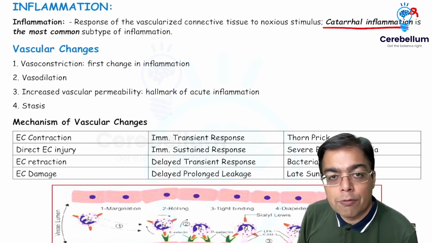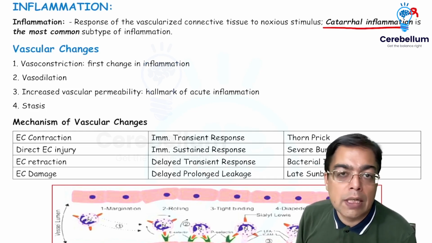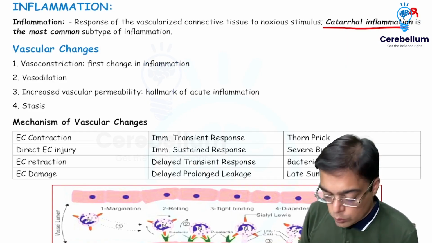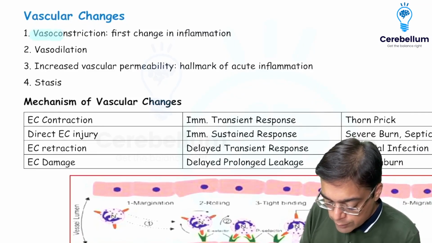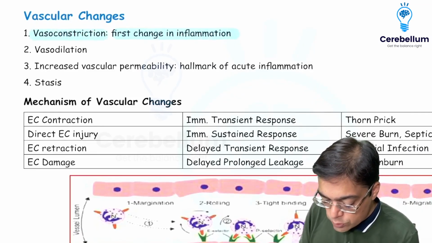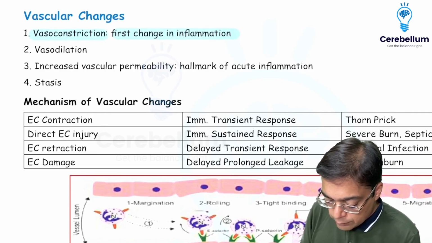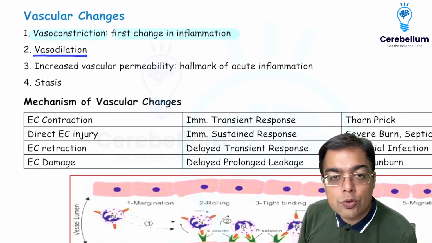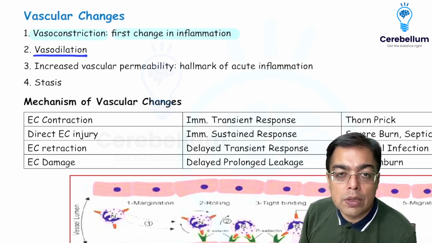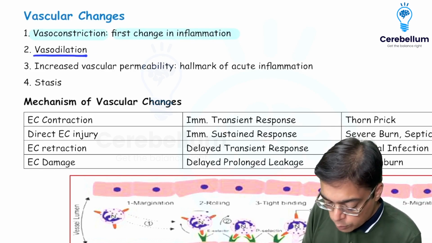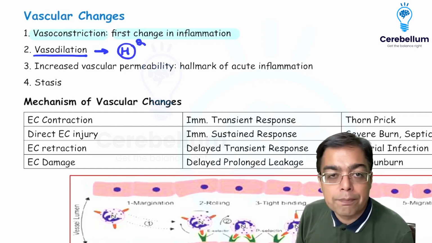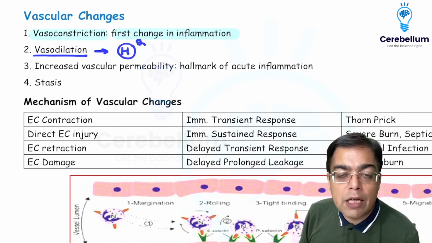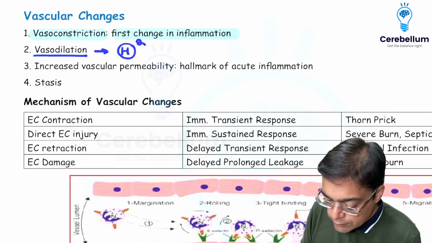We have 2 components of inflammation. One is the vascular component and the second happens to be the cellular component. With respect to the vascular changes associated with inflammation, of course, we understand that vasoconstriction happens to be the first change that is associated with inflammation. This is going to be followed by vasodilation. So let me remind you of a simple 2020 exam question that vasodilation is primarily caused because of release of multiple mediators. But the most important mediator that is going to be playing a role over here is a chemical that is histamine.